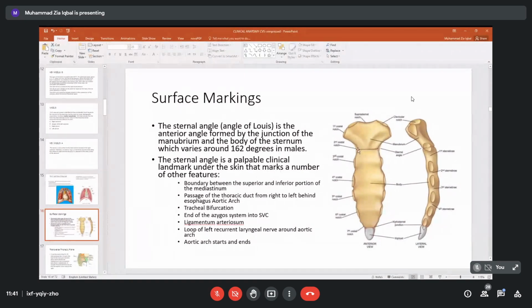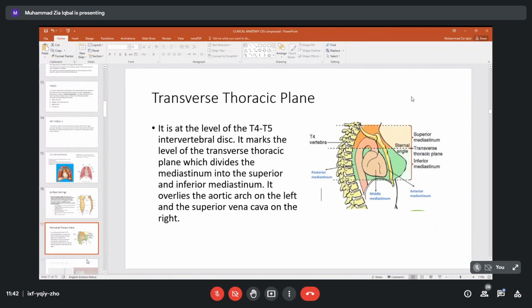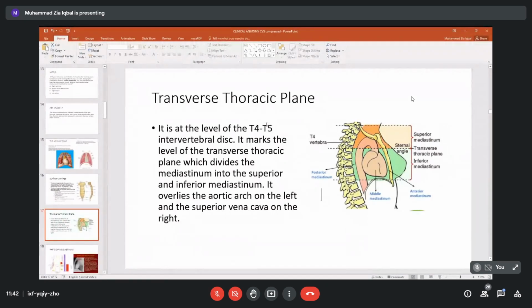So this angle is a big landmark. We can palpate it. Palpate means we can feel with our hands. Behind this, we can see the incidents which are taking place. So this will make one landmark. The second landmark is the transverse thoracic plane. We will draw some imaginary lines, a line between T4 and T5.